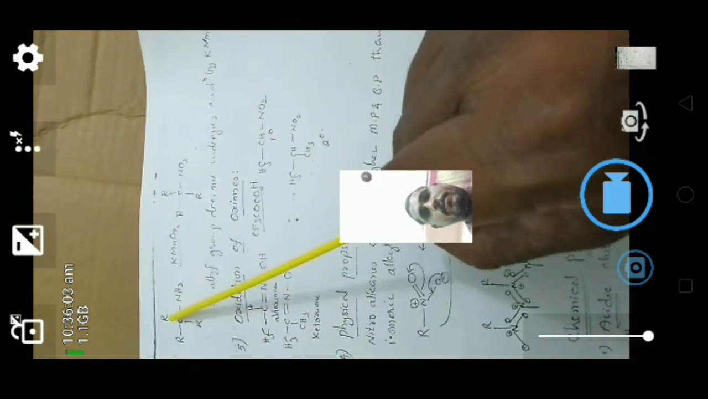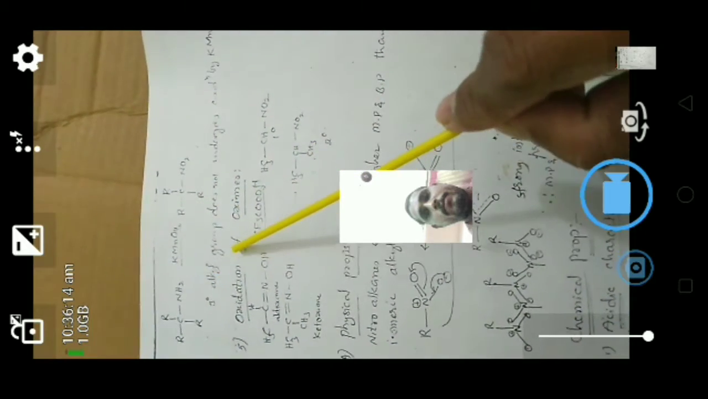Now another method is oxidation of tertiary alkyl amines. Here when we react a tertiary alkyl amine with potassium permanganate, it gives a tertiary nitroalkane. Here the carbon is attached to three other carbons and an amine group, so this is a tertiary amine. When we react this tertiary amine with potassium permanganate, the tertiary alkyl group is not affected by potassium permanganate; only the amine group is affected. That is why we obtain tertiary nitroalkanes.